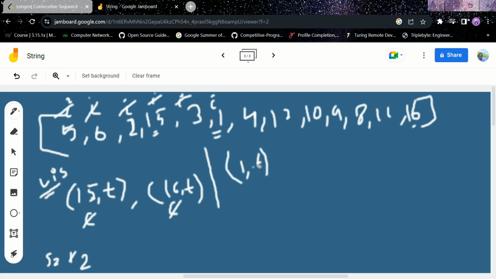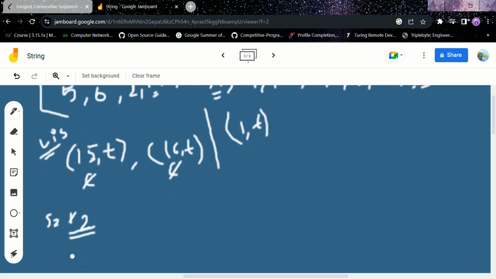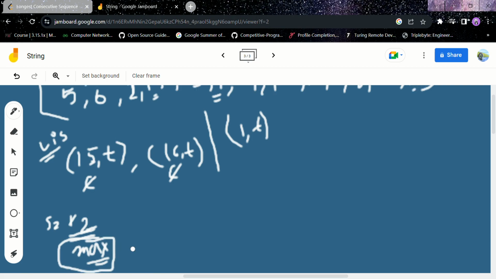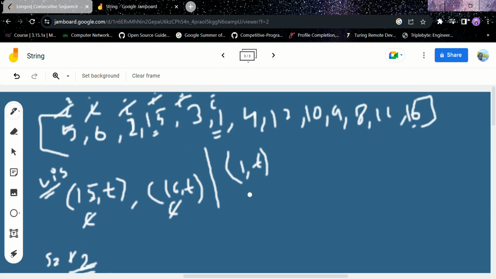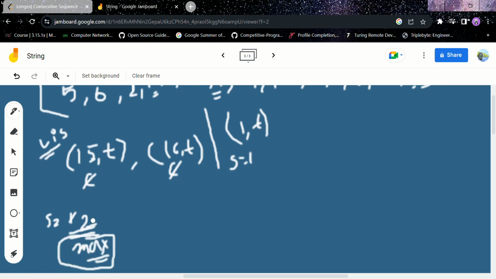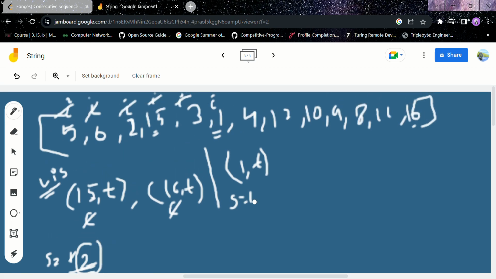Right now we have 2 stored in our max variable. So we are not changing this max variable right now. Now we have 1 and true, so we mark sequence equal to 1. We are not changing max, we are changing the sequence value. So here sequence is 1. Now 1 plus 1, 2. Is 2 visited? No, 2 is not visited, and 2 is present. So mark it as true.